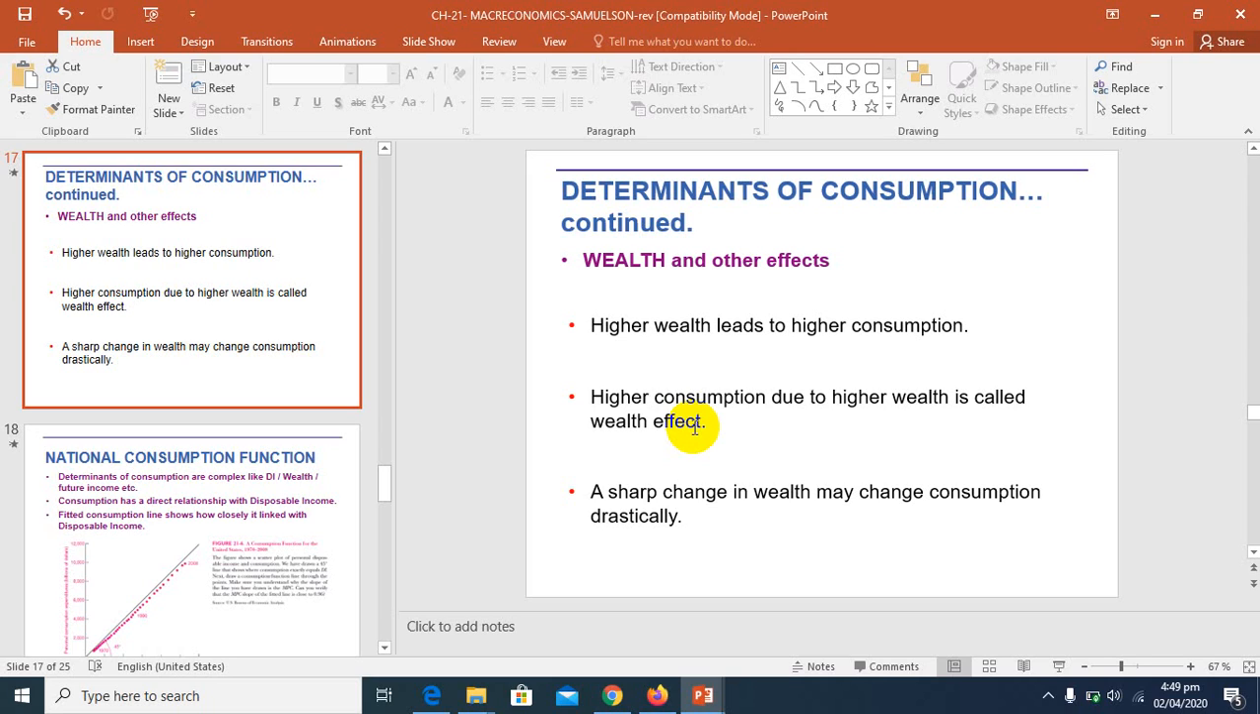Wealth usually changes slowly. Keep in mind that wealth usually changes slowly from year to year. However, when wealth rises or declines sharply, this may lead to major changes in consumption spending. In your book, Samuelson, a few examples are given. You need to read all those examples and theories again so you have a better understanding of the concept. Next we have the national consumption function.